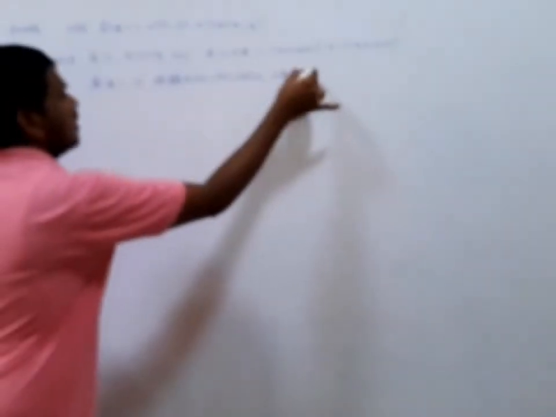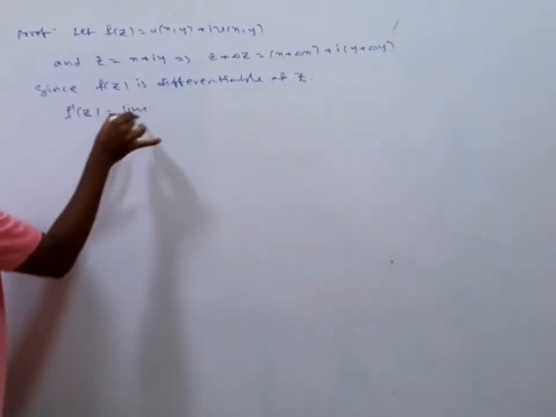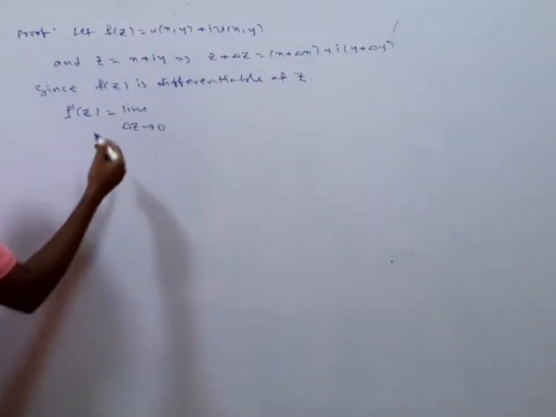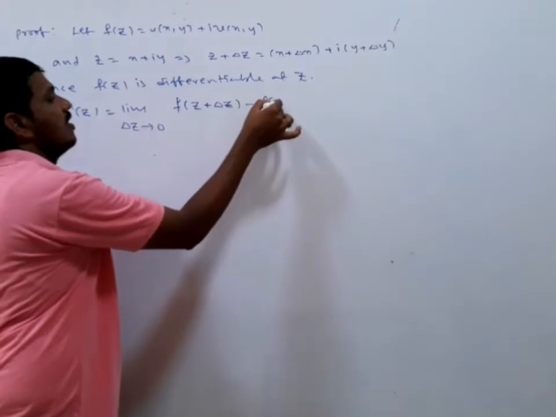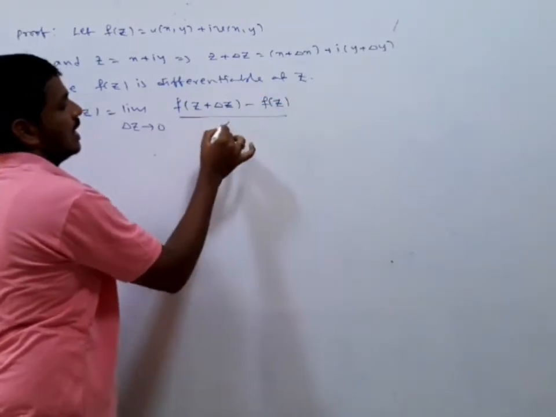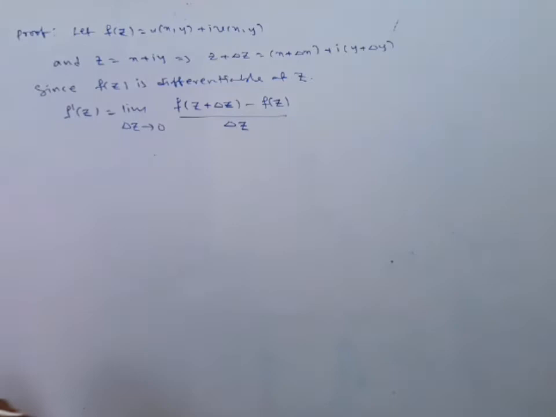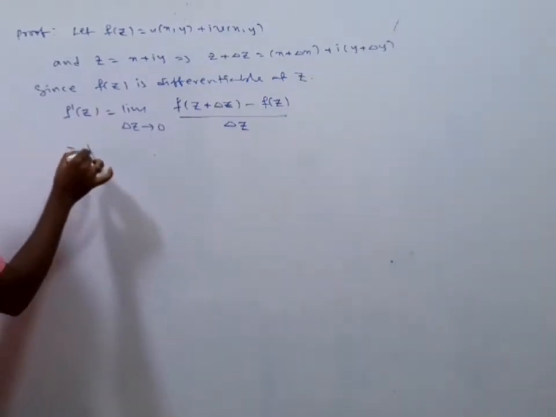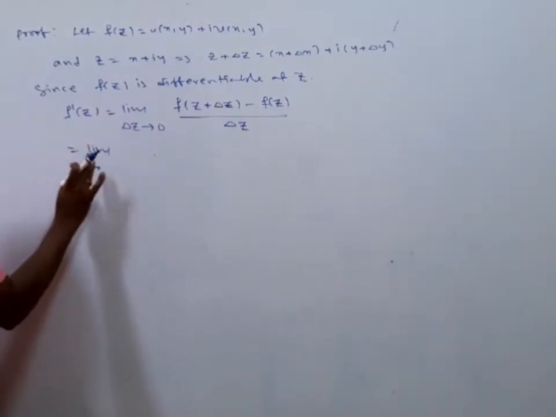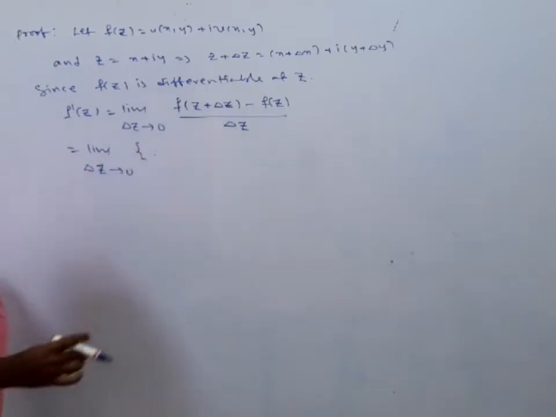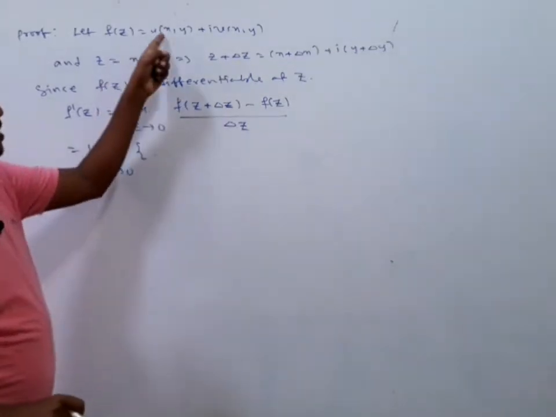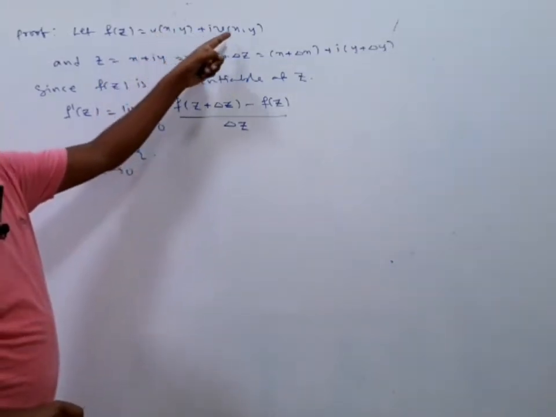at z, f dash of z is equal to the limit as delta z tends to 0 of f of z plus delta z minus f of z divided by delta z, which exists and is finite. Here f of z is equal to u of x comma y plus i v of x comma y.